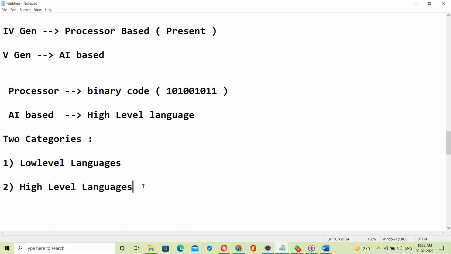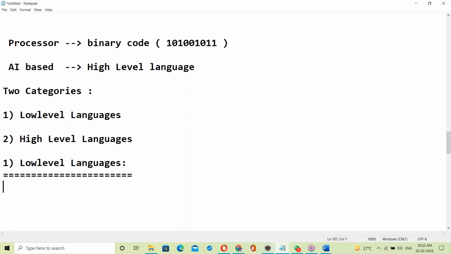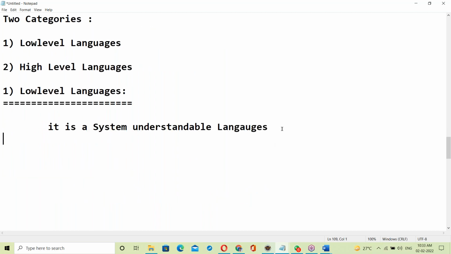System means a computer, here a processor. It's a processor understandable language.